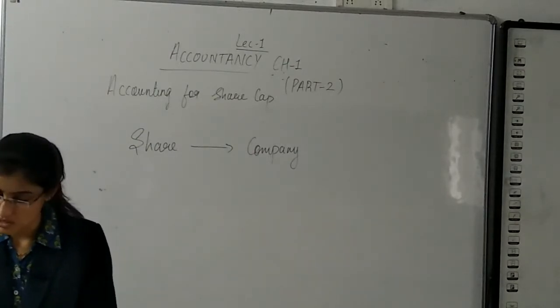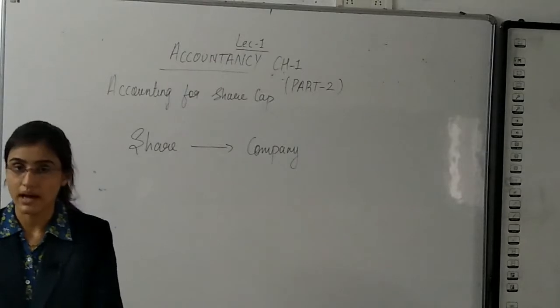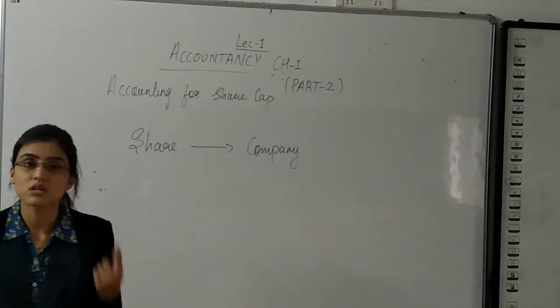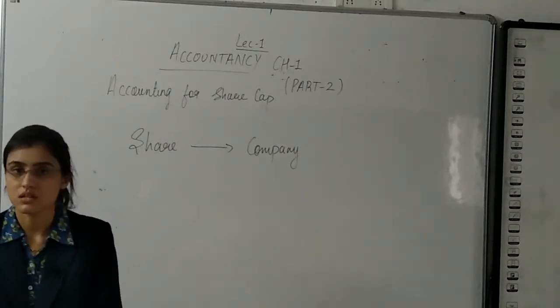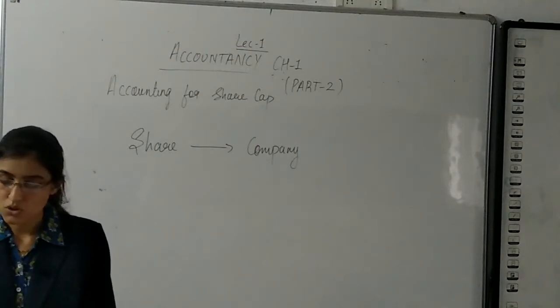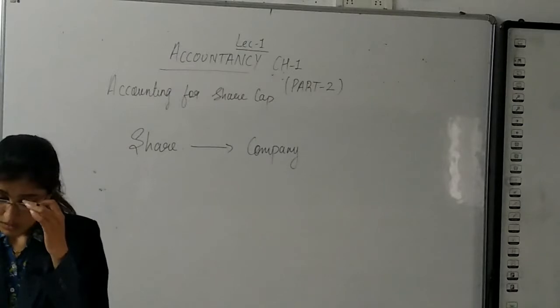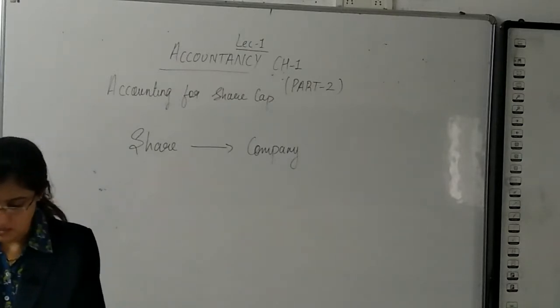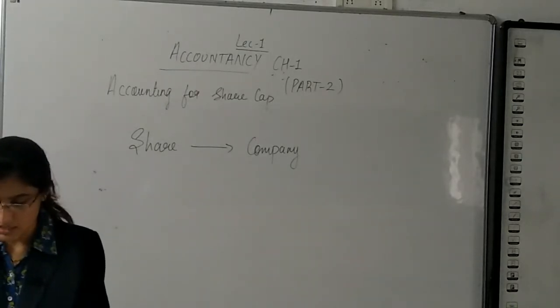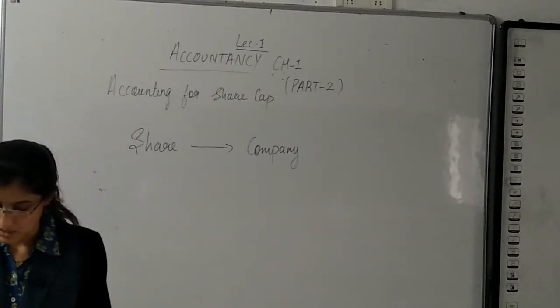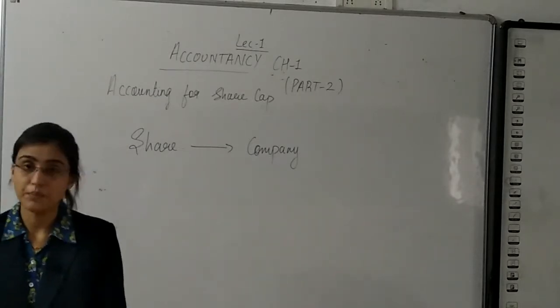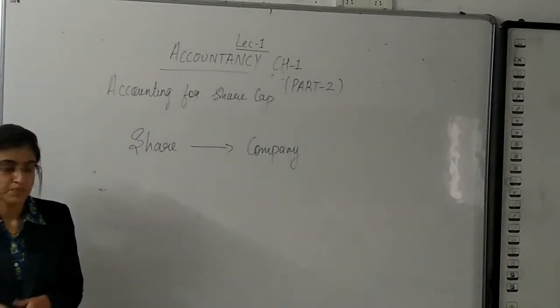Companies Act 2013, the new act. Earlier it was Companies Act 1956. So they just say that this chapter deals with how a company raises capital. It discusses several points in this reference and their accounting effects in companies' books as per Companies Act 2013.